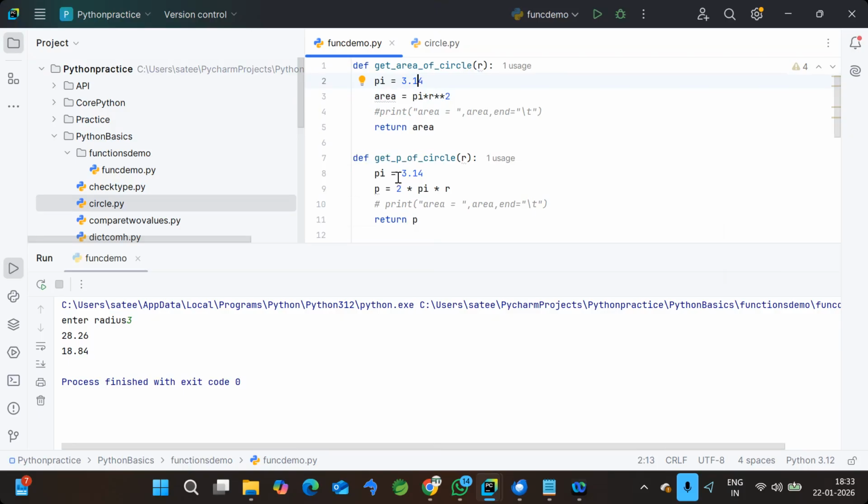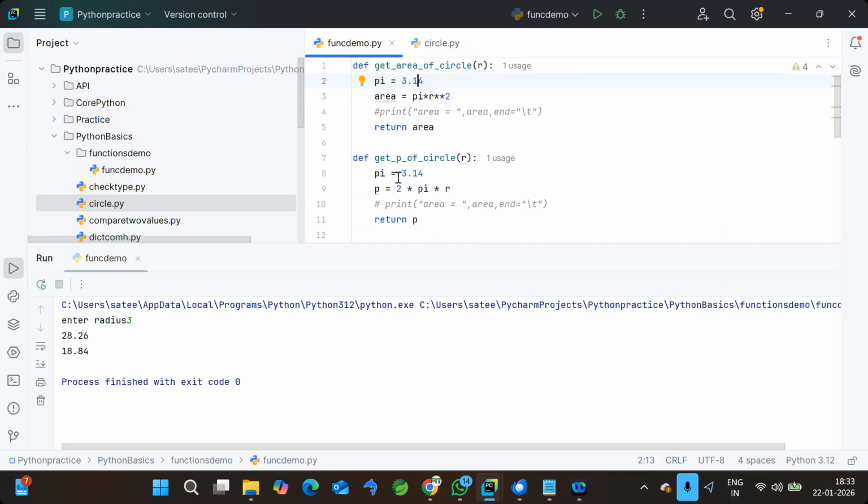So that is how the concept called global variables came into the picture. Generally we have two types of variables in functions: local variables and global variables. Local variables are the variables you define within the function, and the variable's scope is within that function only.